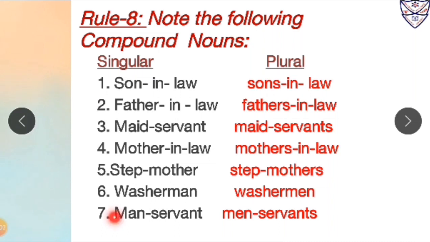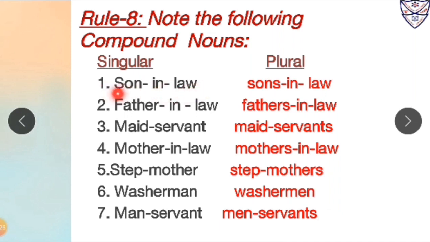Number 7, manservant. Over here man. To make its plural form, we will change the inside vowel, that is a we will change into e. So it will be men, and servant will become servants. Over here we are adding s after the noun. After t we will add s to make its plural form. So manservant will become manservants.